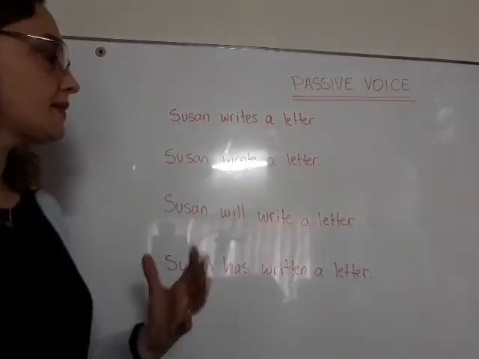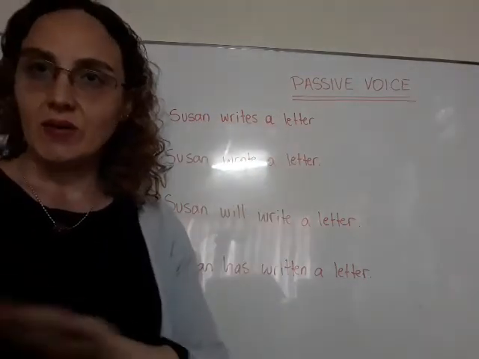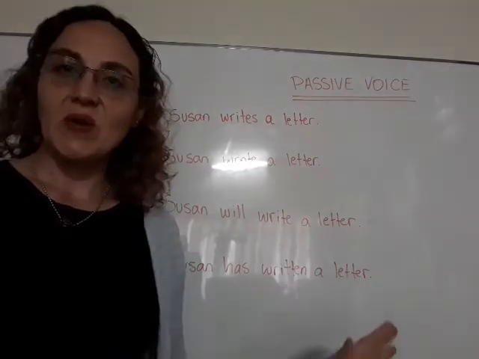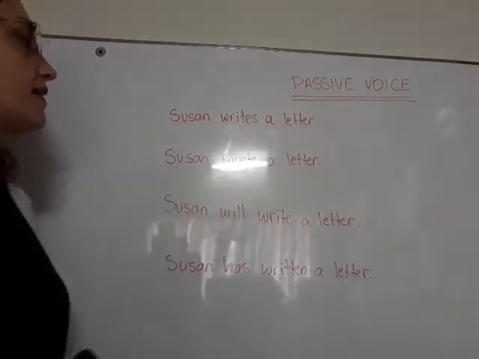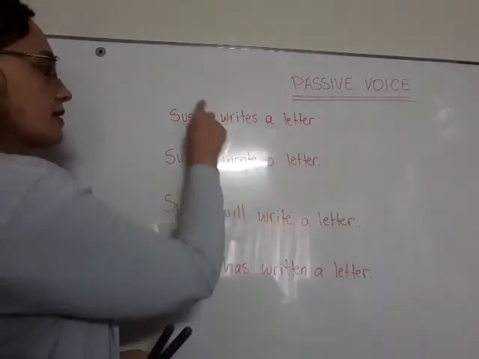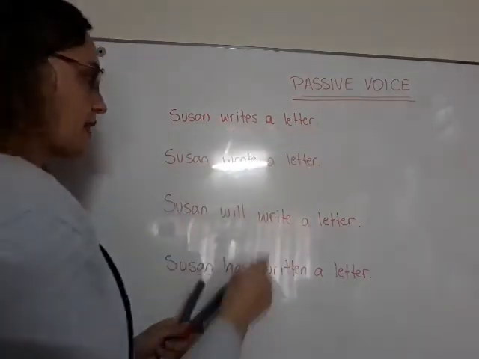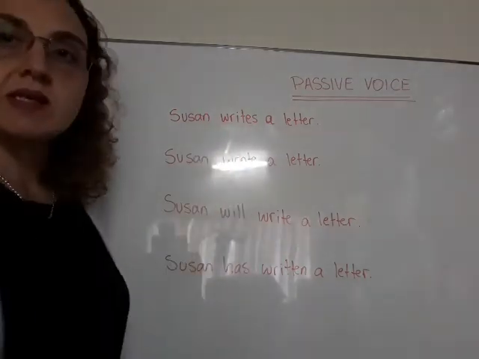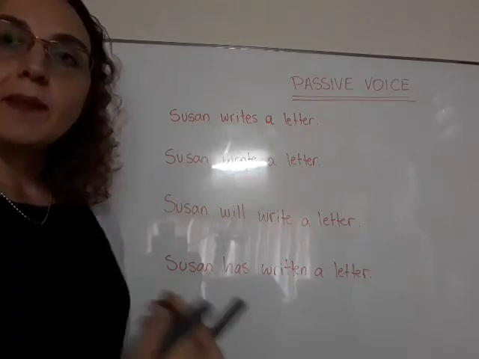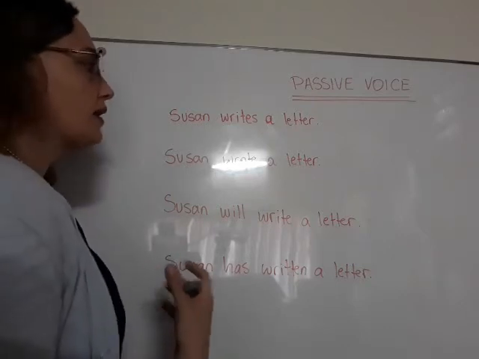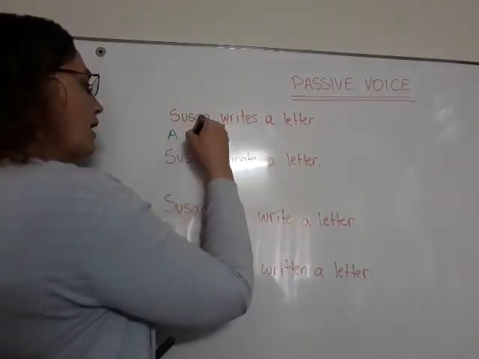Perfect. So here we have some examples of another very simple sentence. Susan writes a letter. Okay, so there is nothing simpler and easier to understand than this sentence. Susan writes a letter. So, Susan is the subject, write is the verb, a letter is the object, and what is the tense, the verb tense here? It is in present simple. So, how do I make the passive voice? I start with the object. In this case, a letter. So, a letter.